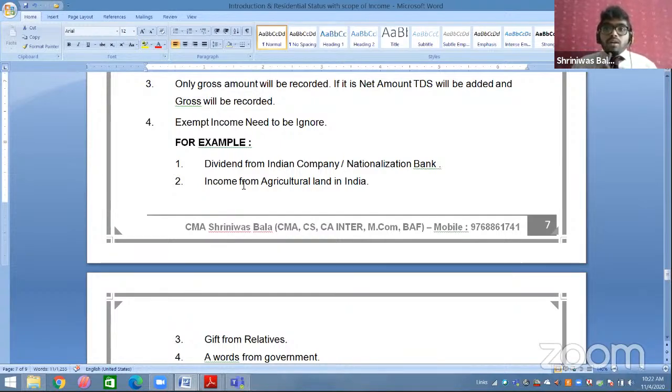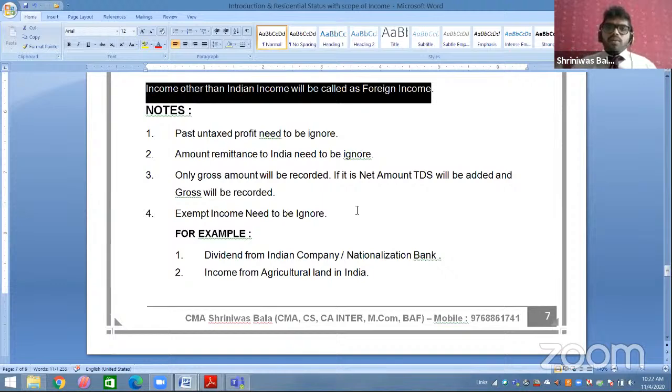In the outer column, you will not write 70,000; you have to write 1 lakh, that is your gross amount. In questions, they will try to confuse you by giving a net amount along with information related to TDS. So if they have given the net amount, add TDS to it, then record the gross amount in the outer column.